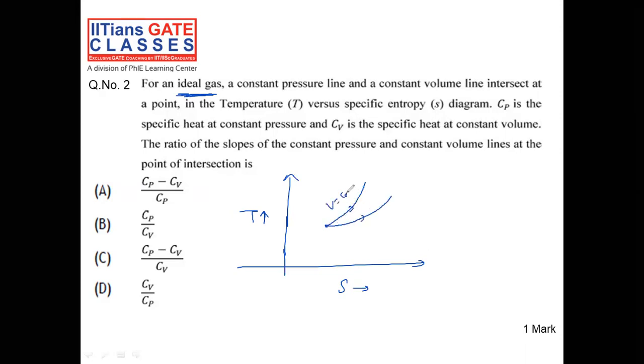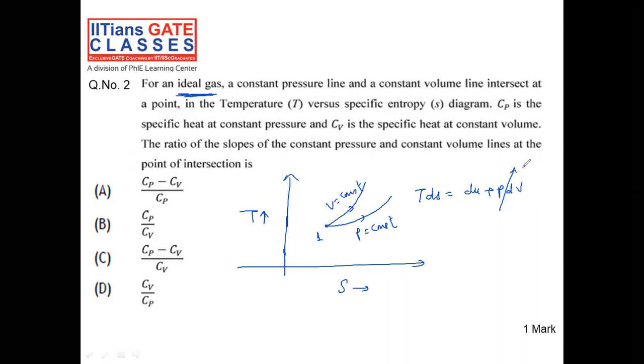This is the curve for constant volume and this is the curve where the pressure is constant. Now you will ask why the slope is higher for the constant volume as compared to the constant pressure. You know very well the TdS equation. For solving the problem, we know the TdS equation: du plus PdV.